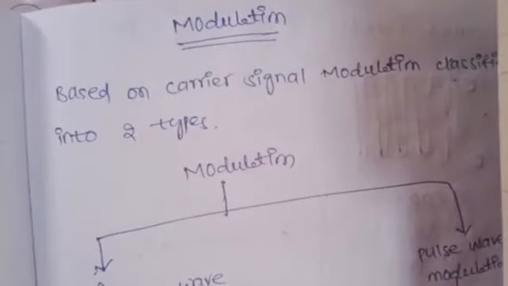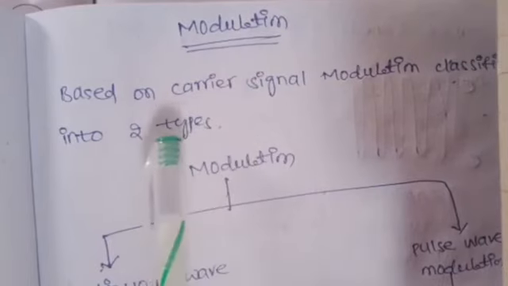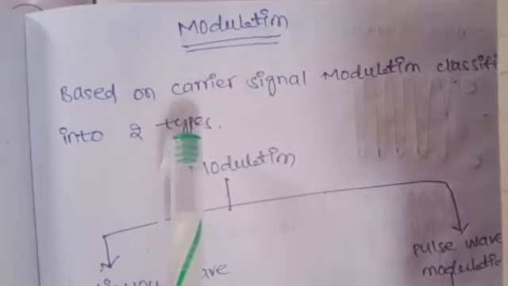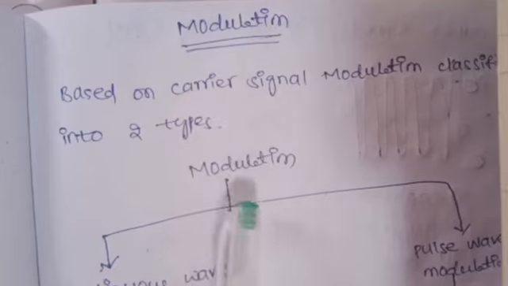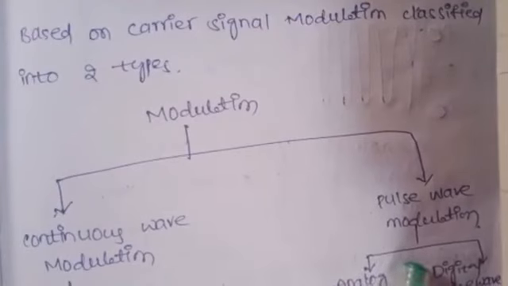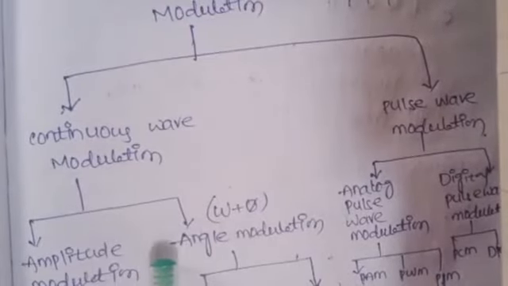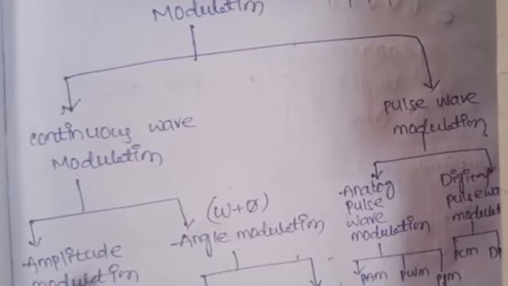Hi friends, our next topic is modulation types. Based on the carrier signal nature, the modulation is classified into two types. One is continuous wave modulation and another one is pulse wave modulation. Continuous wave modulation is also classified into two types.